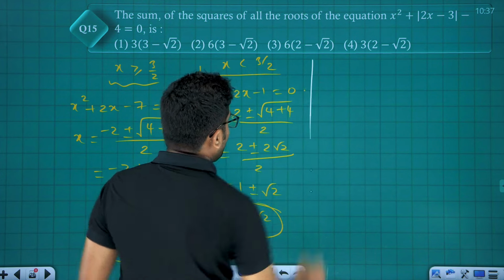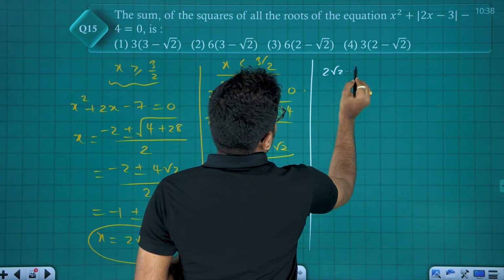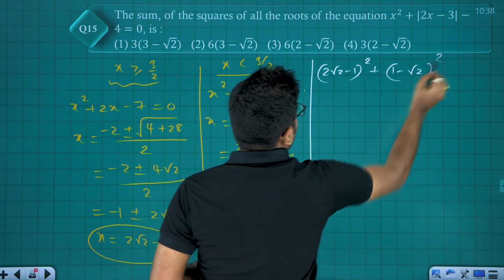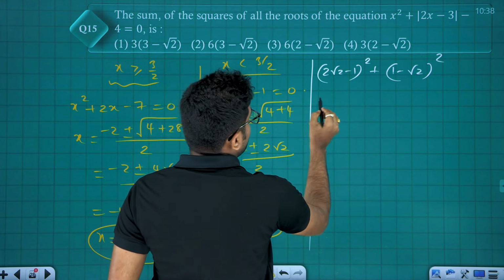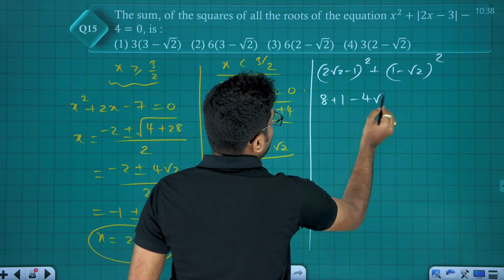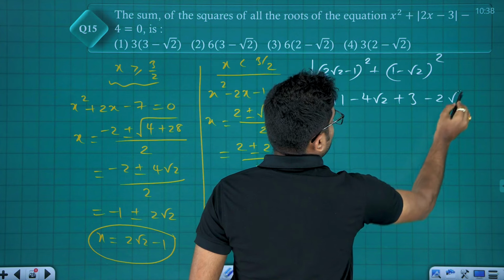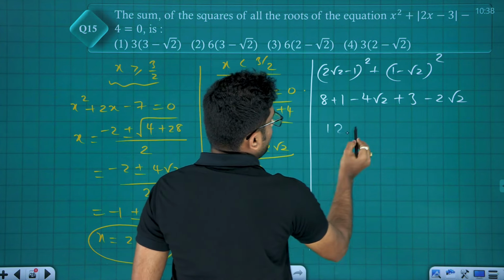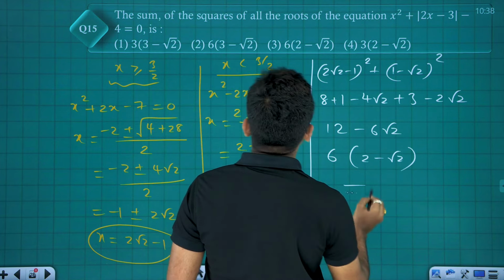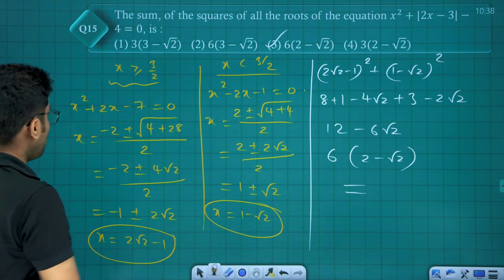They are asking us to find the sum of the squares of these two roots. That is (2 root 2 minus 1) whole square plus (1 minus root 2) whole square. (2 root 2 minus 1) whole square is 8 plus 1 minus 4 root 2, that is 9 minus 4 root 2. (1 minus root 2) whole square is 1 plus 2, 3 minus 2 root 2. 9 plus 3, 12 minus 6 root 2. 6 common, 6 times (2 minus root 2) is the final answer, which is option 3. Simple question from quadratic equations only.